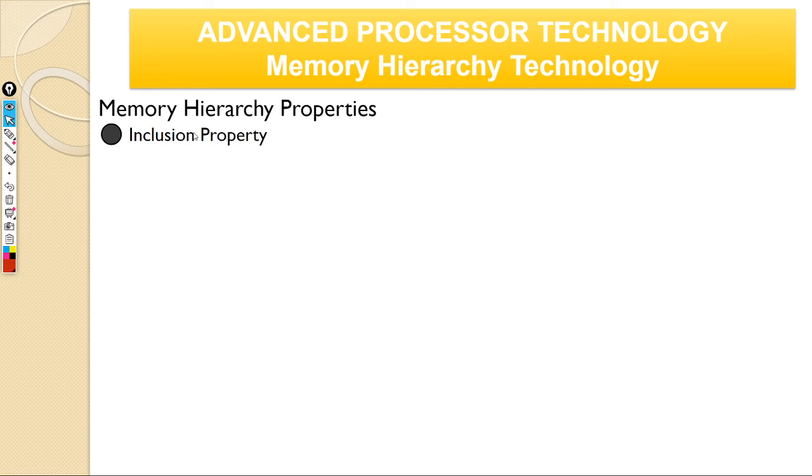All right. So here are some properties. There's something called the inclusion property. It means that a memory at the i minus one level is a subset of the ith level. Which means if I have a higher memory and a lower memory, my lower memory, lower meaning closer to the CPU, is a subset of the higher memory.